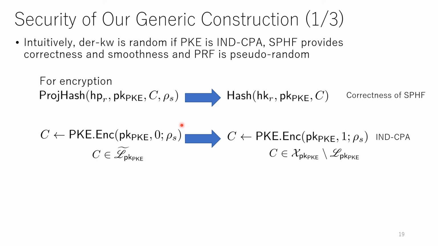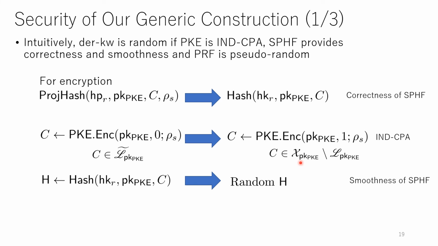In the smooth projective hash function context, in this case, the C belongs to this set, and now after modifying the ciphertext, the ciphertext belongs to this set. So now we can utilize the smoothness of the smooth projective hash function. Instead of computing this value, we can randomly choose H. This modification is indistinguishable owing to the smoothness of the smooth projective hash function.